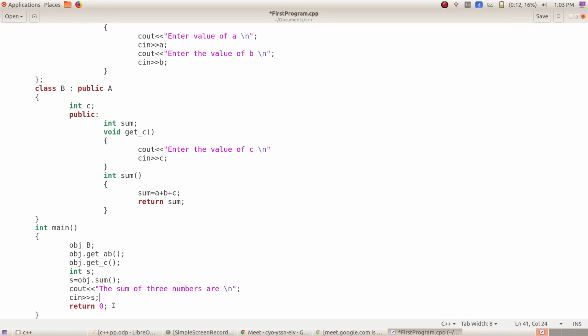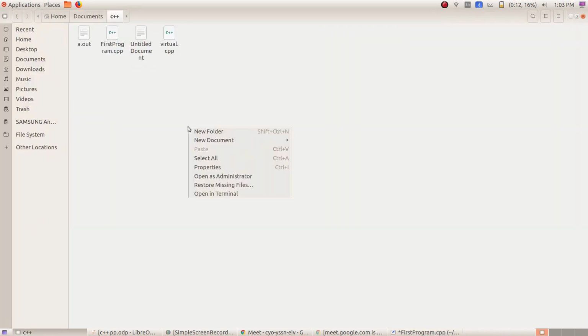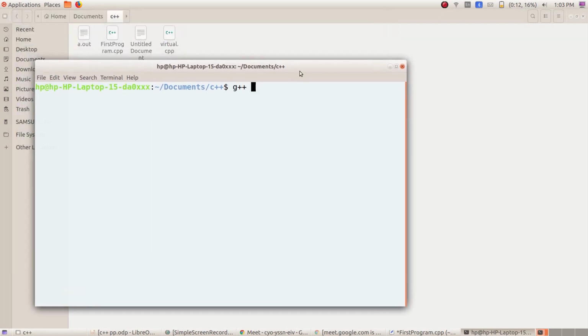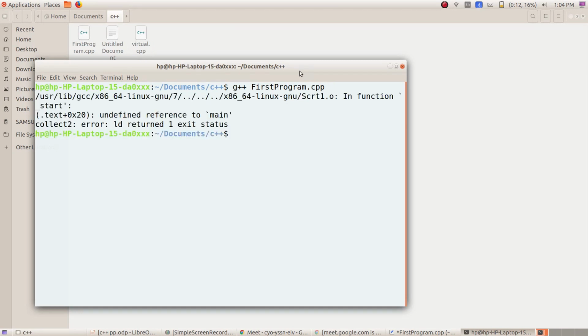Let's see whether it works or not, because there are some problems in this program. We will compile first, then I will show you what the error is and how you can solve it. To execute a C++ program, you have to open the terminal, then write g++ and the program name, first program.cpp. You can see the error: undefined reference to main.